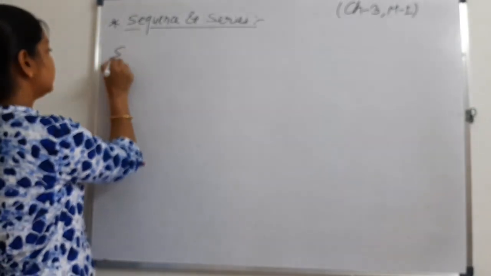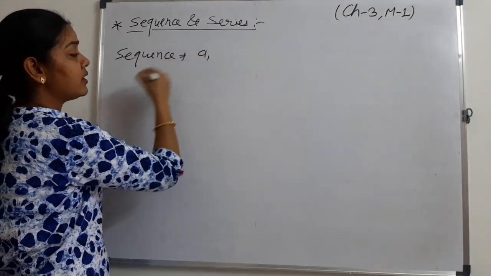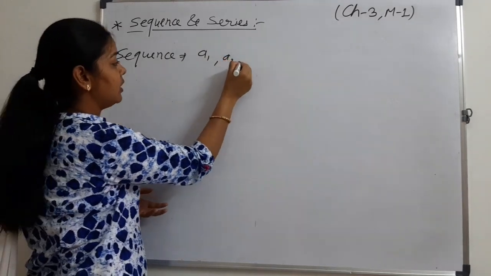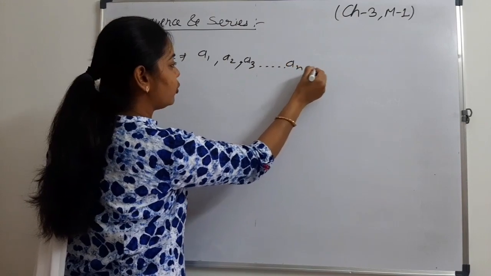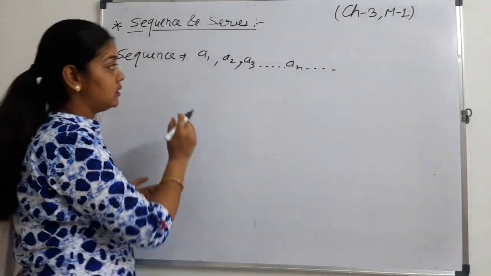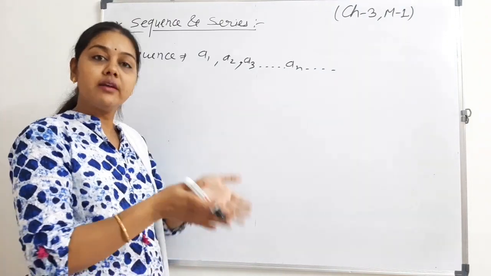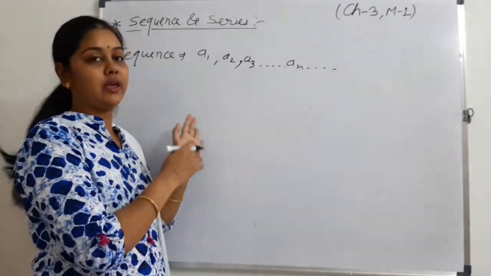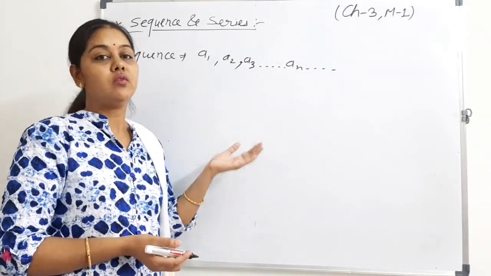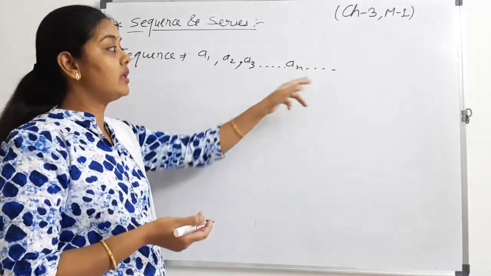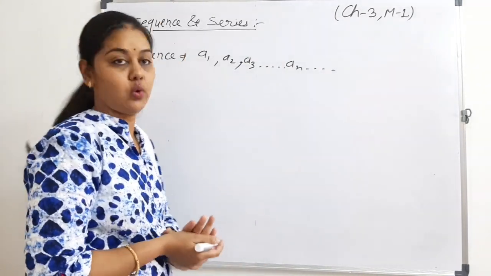Sequence means we are writing the terms A1, A2, A3 and up to an and so on. We have many terms here. If we have a finite number of terms, it means we can count how many terms are there. Then that sequence is called a finite sequence. If we have an infinite number of terms, then that is called an infinite sequence.